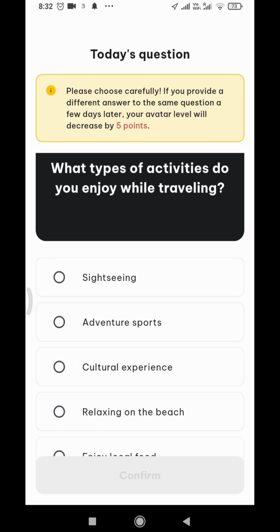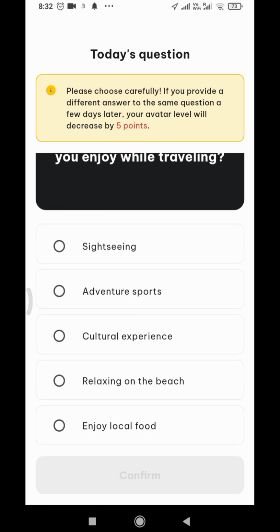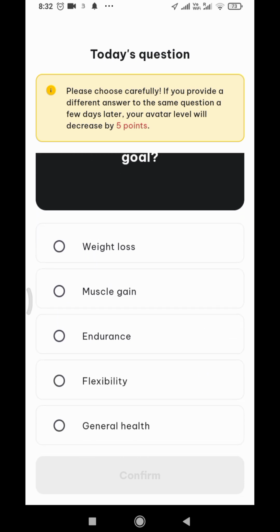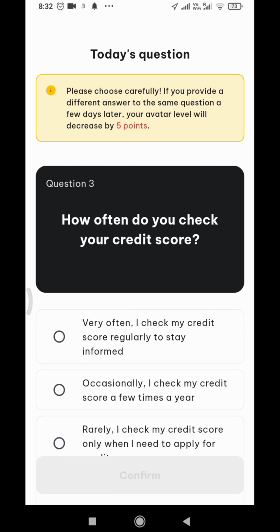What type of activity do you enjoy while traveling? I can't even remember what I chose. Relaxing on the beach. What's your main fitness goal? Flexibility, general health. How often do you check your credit score?